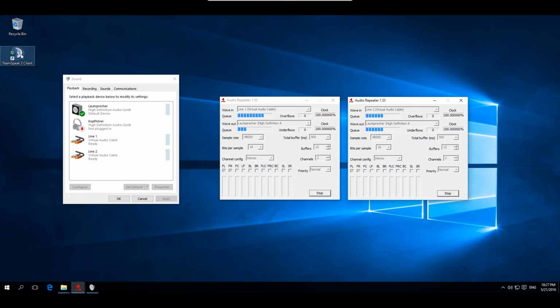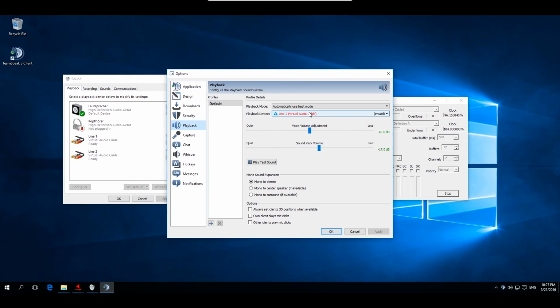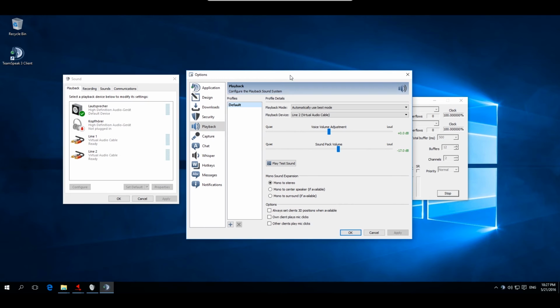Open a program like TeamSpeak that I use for this example. Go to Options. Playback and set your playback device as line 2. Now you see that the only sound output from TeamSpeak is through line 2, which we can hear, as it is connected with our main playback device, the headset, for example.